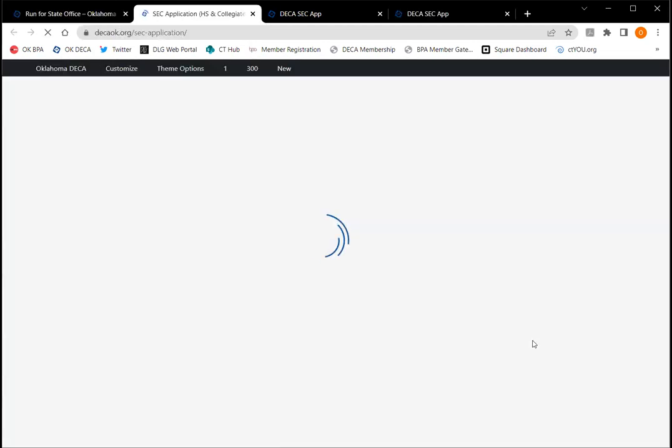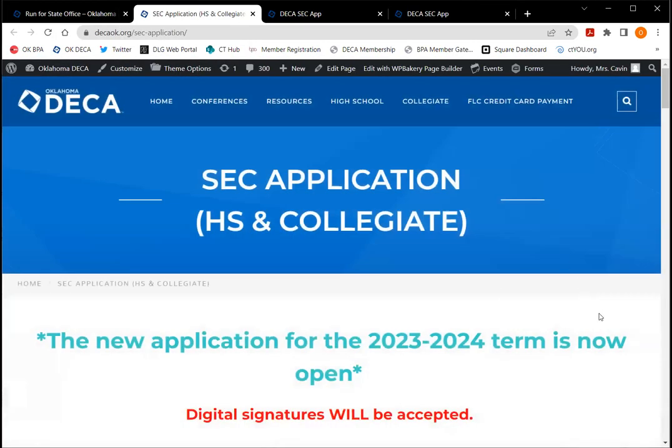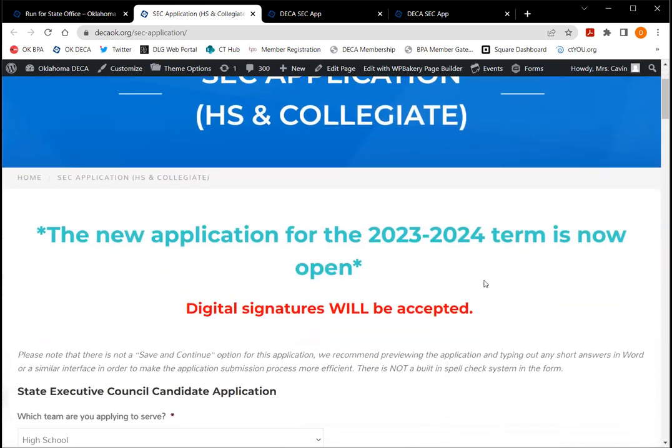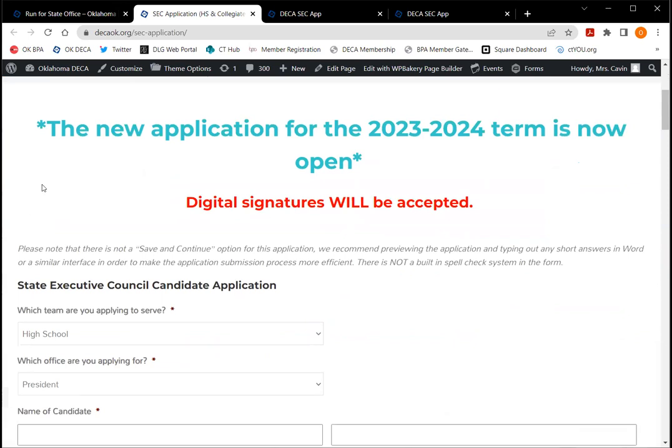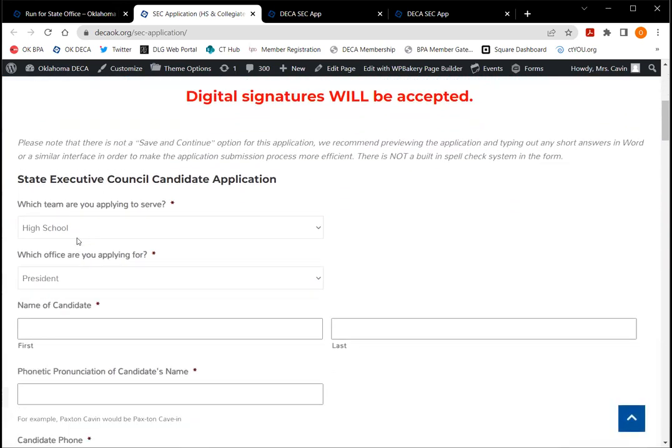Step 3. Right here you're going to see we have the high school and collegiate application. It is open for the new term. We will accept digital signatures, and you'll just go through here and fill this out and make sure that you proof it. Something very, very important is that this application does not have a save and continue option.